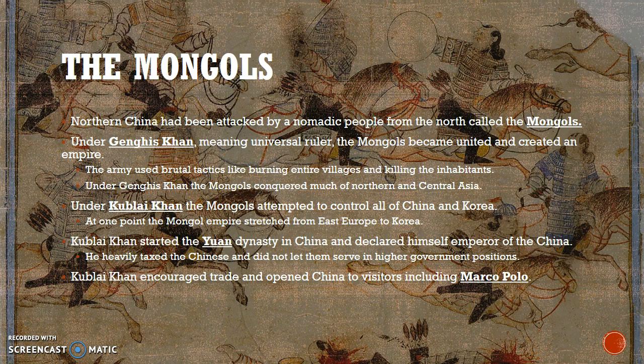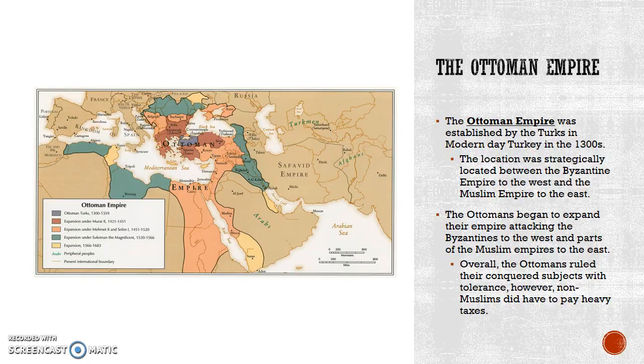After Genghis Khan, Kublai Khan took over, and he was able to control all of China and Korea, East Europe, which was a huge empire. He also started the Yuan dynasty in China, in which he declared himself emperor. He heavily taxed the Chinese and was pretty brutal to them as well. He also encouraged a lot of trade, and during his rule, Marco Polo actually came to China.